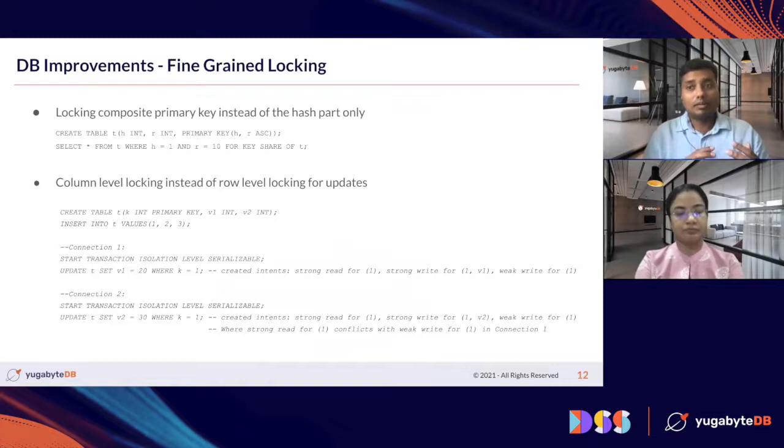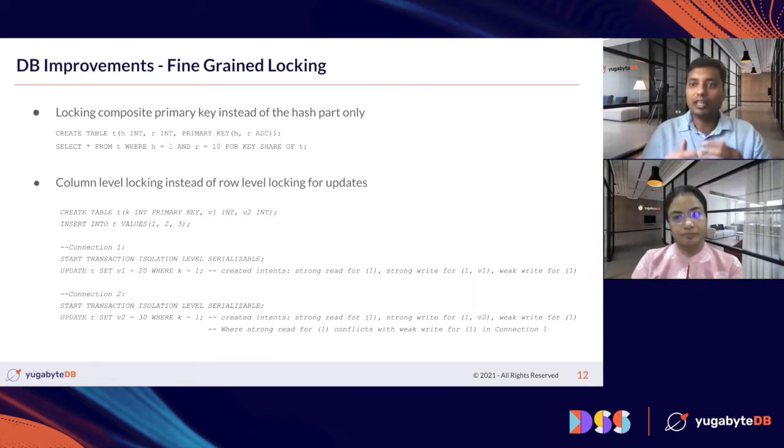There were multiple enhancements that we did for fine-grained locking, just from the locking semantics, and here are the two primary ones. For example, while doing, let's say, select for key share or select for update, and when we had a composite primary key, we were locking only based on the first part of the key. So for example, here, if you see h equal to 1 and r equal to 10, we used to only lock based on h equal to 1. What that would mean is that it won't lock a single row. It will lock multiple rows, all rows which have h equal to 1, right?